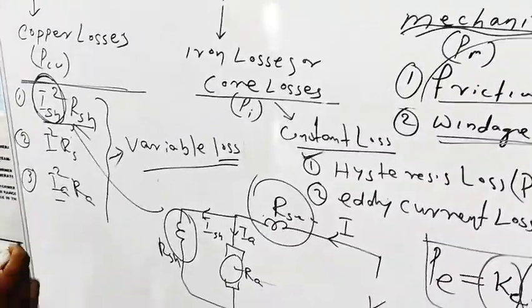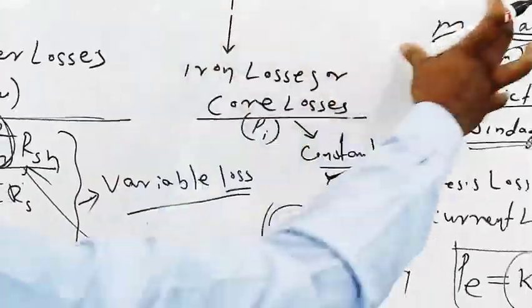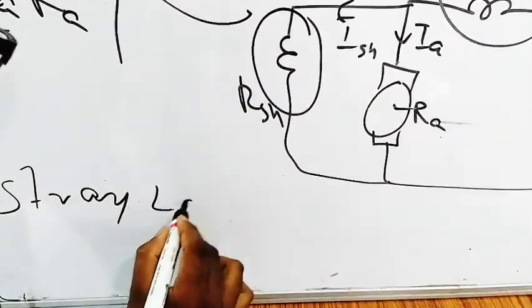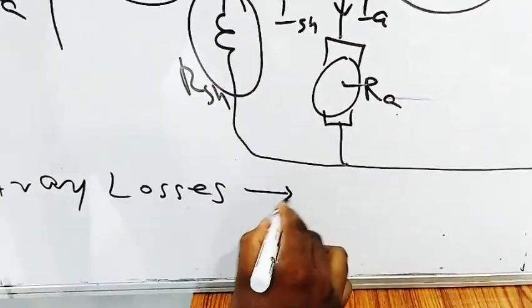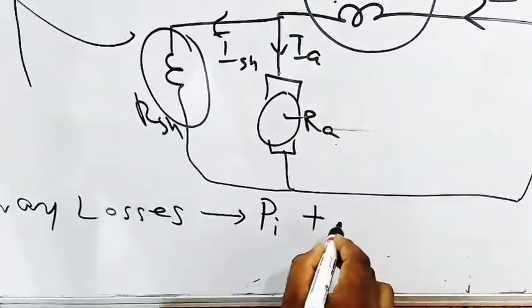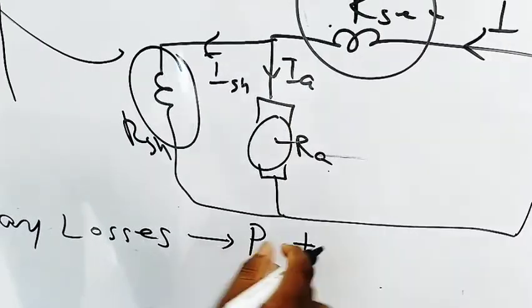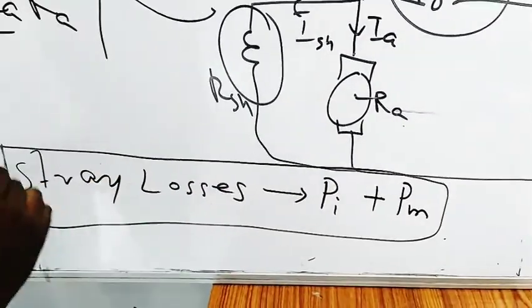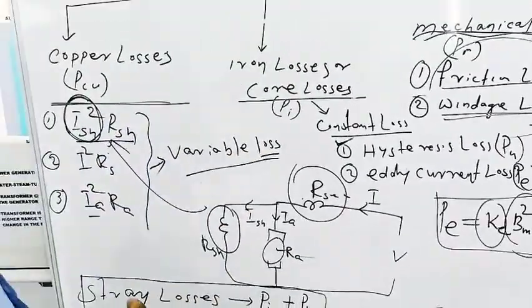Another name, obtained by mixing iron losses and mechanical losses, is stray losses. Stray loss is the mixture of PI, that is iron loss or core loss, and mechanical loss. This is called stray loss. These are the things about losses in DC machine.